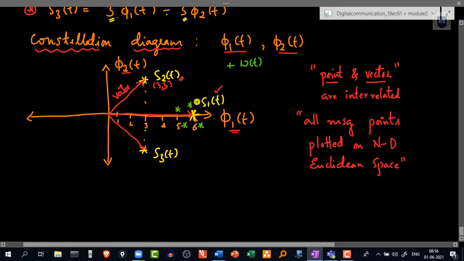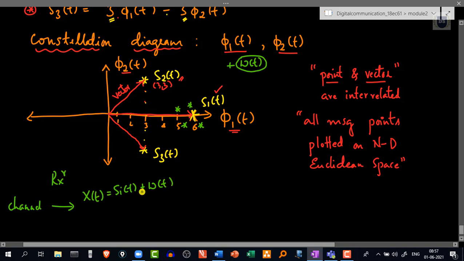I hope you are getting the idea. Because of noise, when the signal is received at the receiver end, we call that signal x of t, given as the summation of Si of t plus W of t.